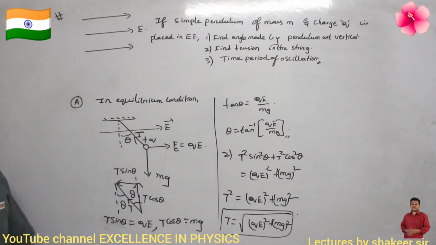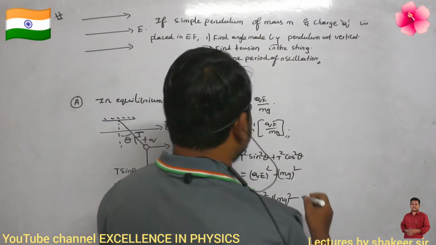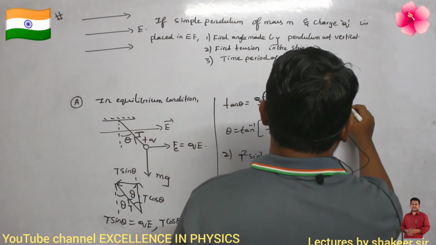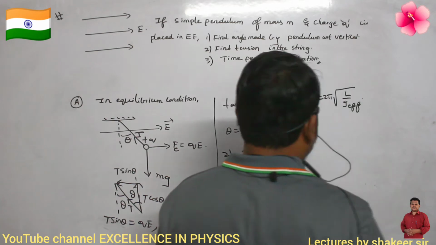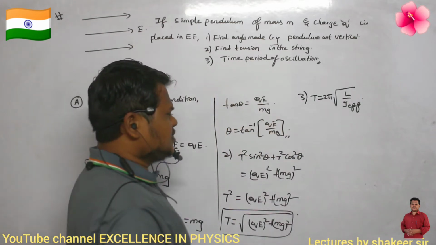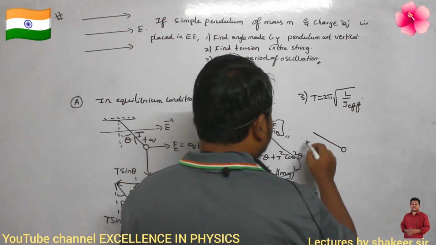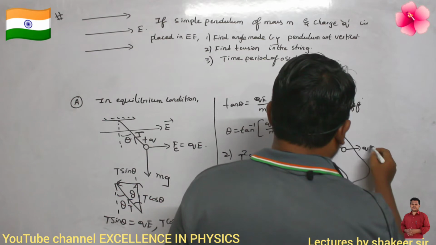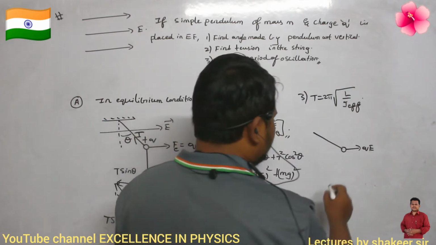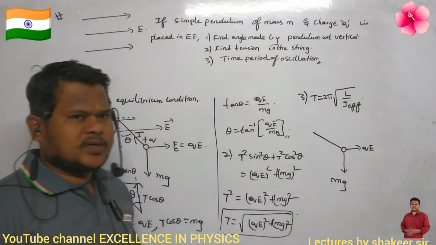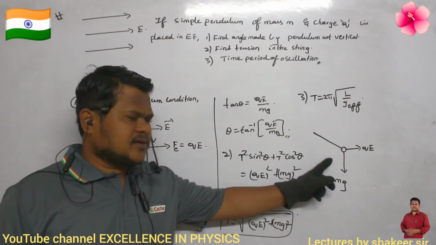Okay. Now one more question we have to answer. What is that? The time period of oscillation. So for the time period of oscillation, what is the relation? Already we have written it, no? T equals 2 pi times the square root of L by g effective. Now on this pendulum, what are the different external forces acting? One is qE, this is one external force. And one more external force is its own weight, mg. Are you able to understand? So you have to take the resultant of these two forces.